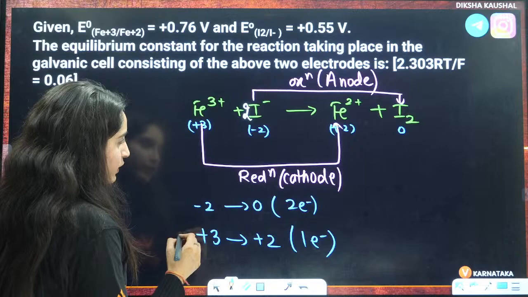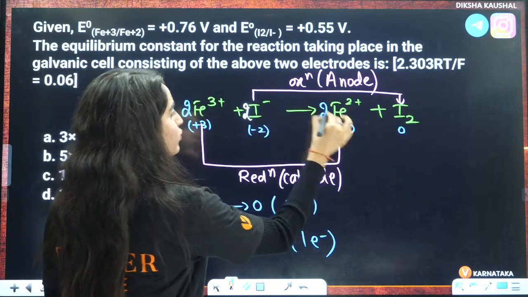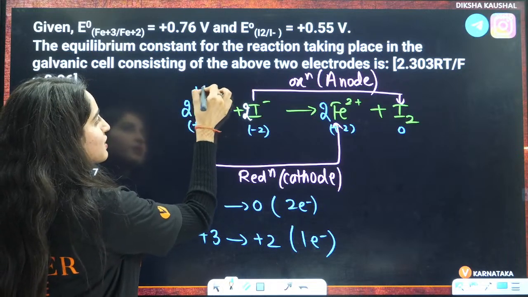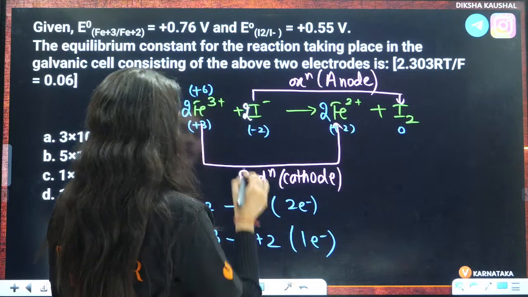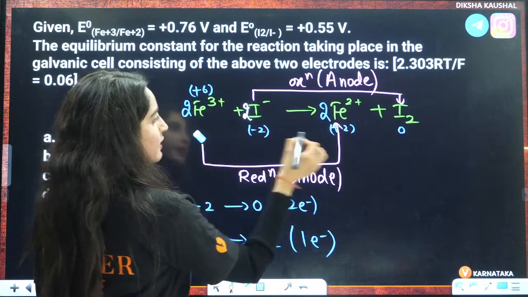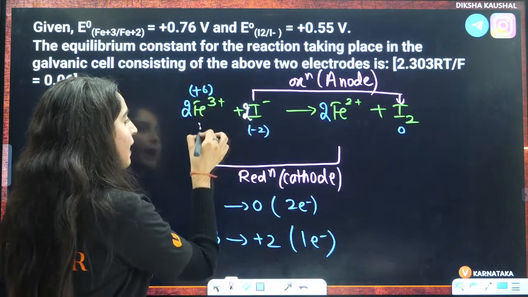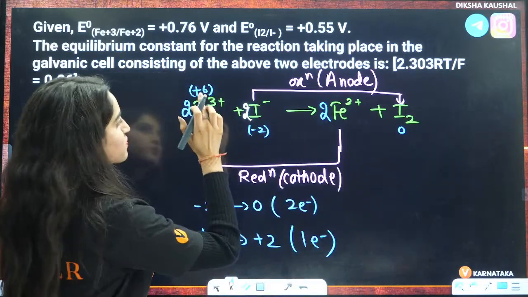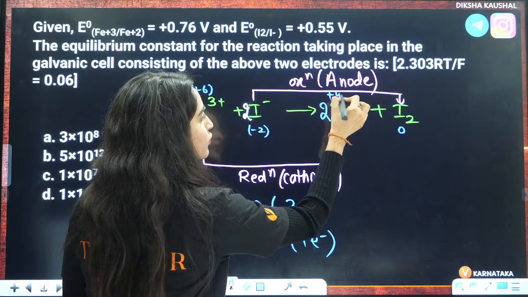So here we will multiply this by 2 and this also by 2. Now how many electrons? This is 3 into 2, 6, so this is plus 6. And this is 2 into 2, 4, so this becomes plus 4. That is how you will get your balanced equation.